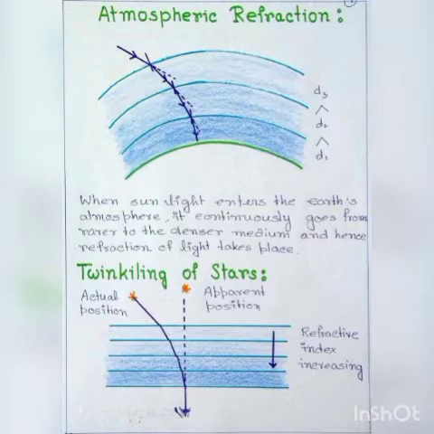And we have to remember, planets do not twinkle. Why? Planets are very close to the earth as compared to the stars, and the planets act as extended sources of light. So the intensity of light we receive from the planets is very large. Therefore, the variation in the brightness of the planet is not detected. Hence, the planets do not twinkle.